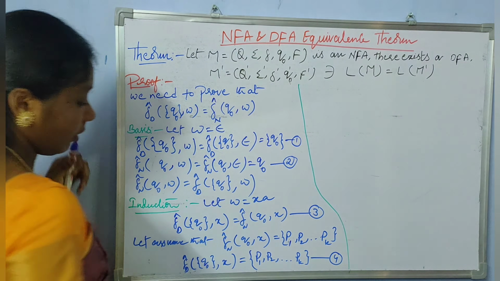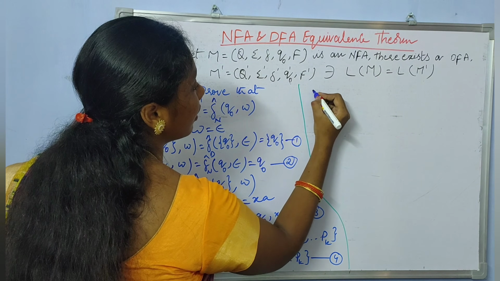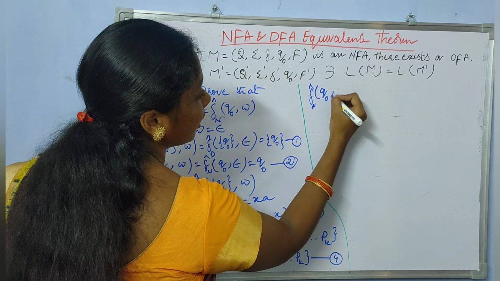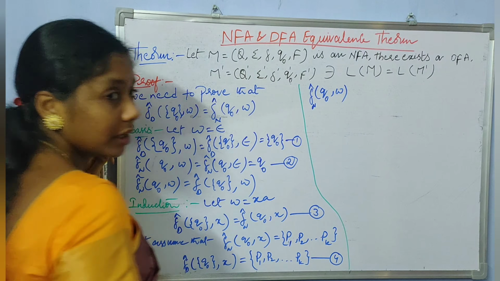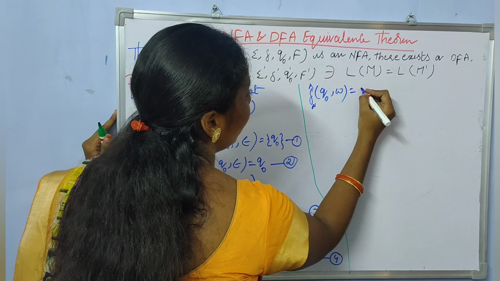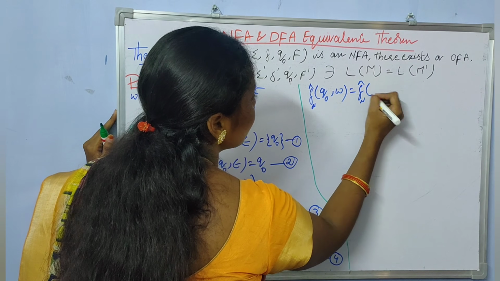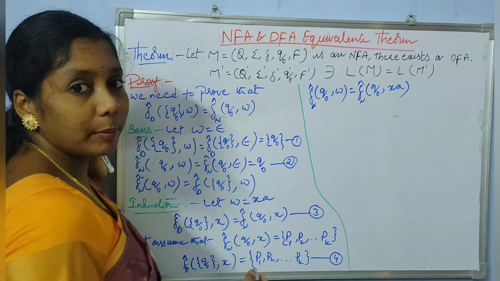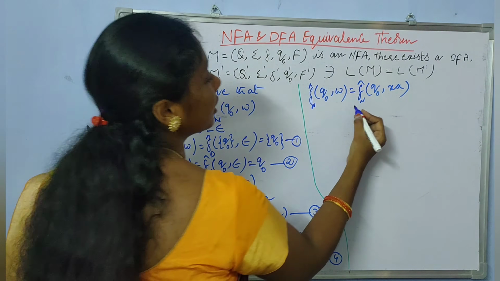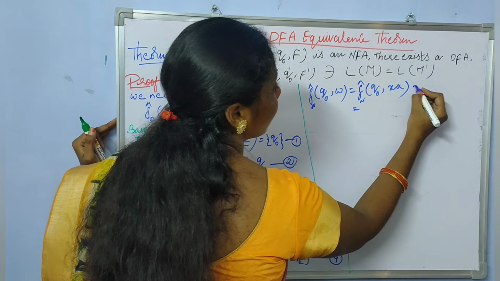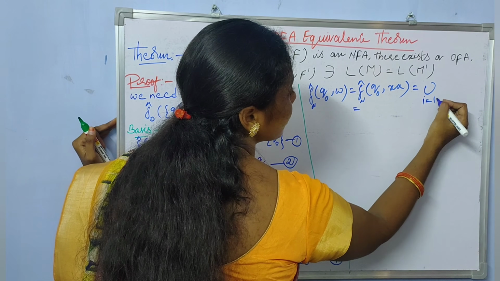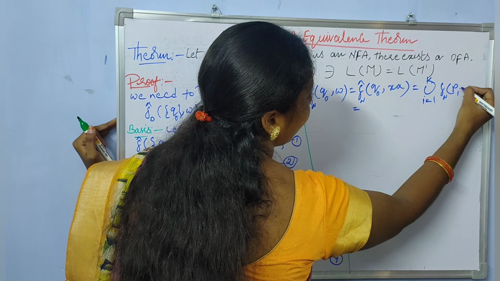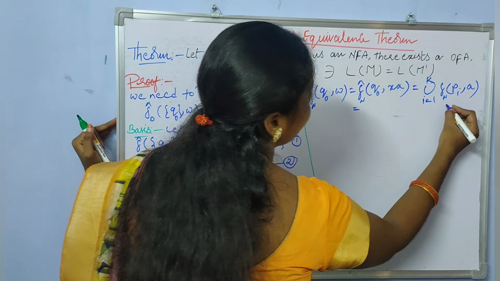Now let us consider the extended transition function of NFA starting from state Q0 for processing the string W. Instead of W we can take XA, and from the inductive definition of the extended transition function of the NFA, this can be written as the union over i equal to 1 to k of the transition on Pi comma A, and let us say this is equation 5.